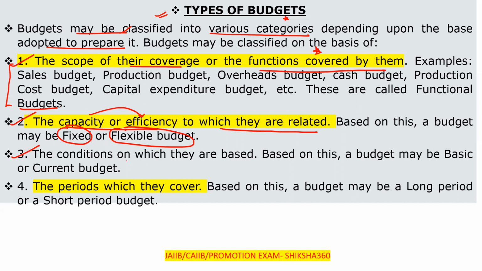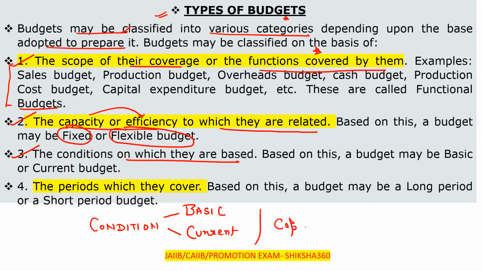Third one, the conditions on which they are based. You can make short notes like condition in the case of budget: on the basis of condition, it is either a basic budget or a current budget, like on the basis of capacity or efficiency it is either a fixed budget or a flexible budget.